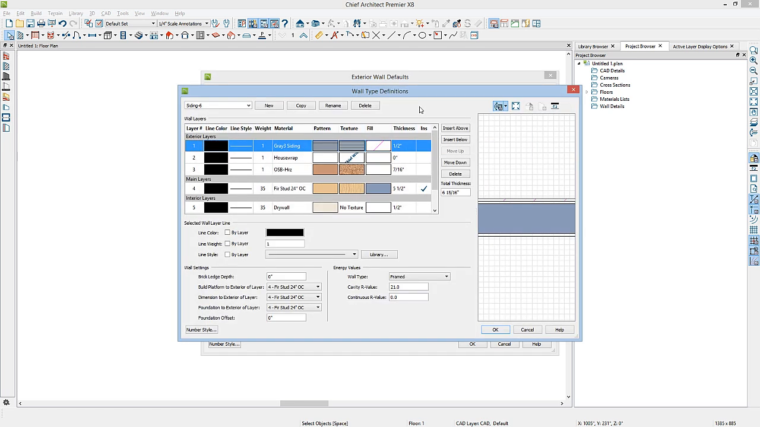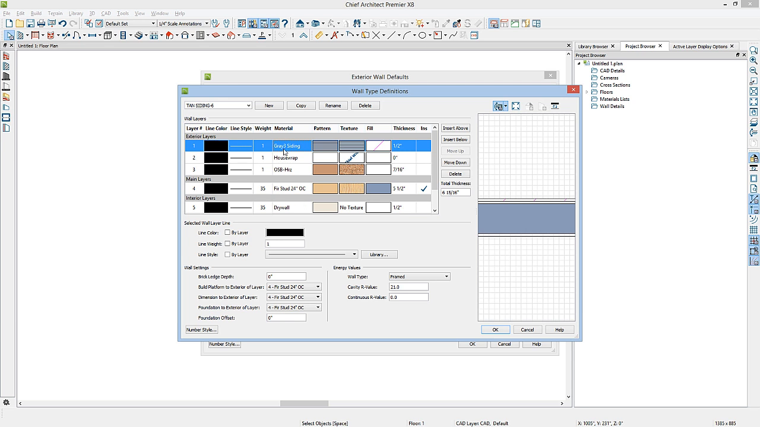That will open up the Wall Type Definition dialog. Here I'm going to copy the Siding 6 wall to create my own. And then I'll rename it. I'll call this Tan Siding 6. When we copied the Siding 6 wall, we started this wall with all of these attributes. These are the wall layers.